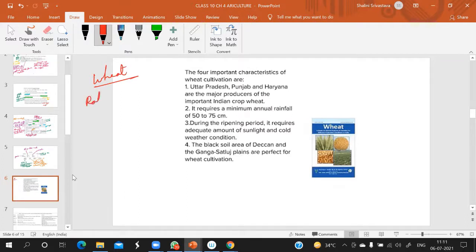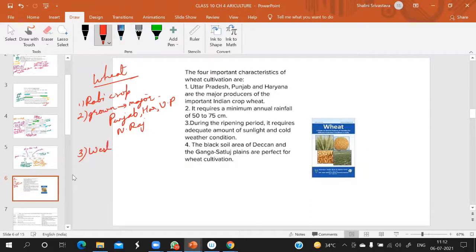Number two, grown in the major areas of our country, which are Punjab, Haryana, UP, especially West UP and North Western UP, and North Rajasthan.